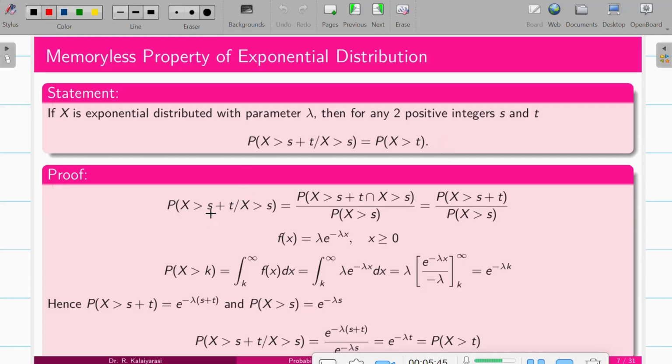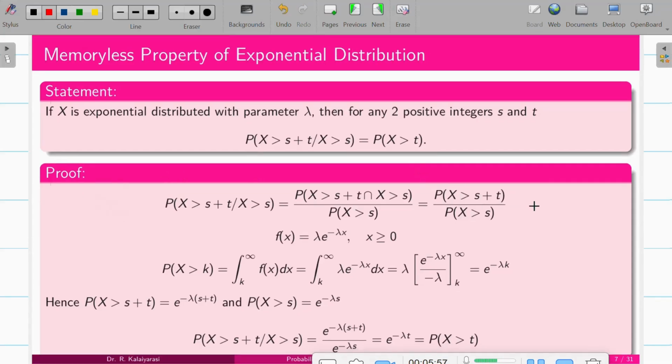So we have to use the formula of probability of A given B, the conditional probability, which is nothing but probability of A intersection B upon P of B. So here it is P of x greater than s plus t intersection x greater than s, upon P of x greater than s. So this is the intersection of x greater than s and x greater than s plus t.